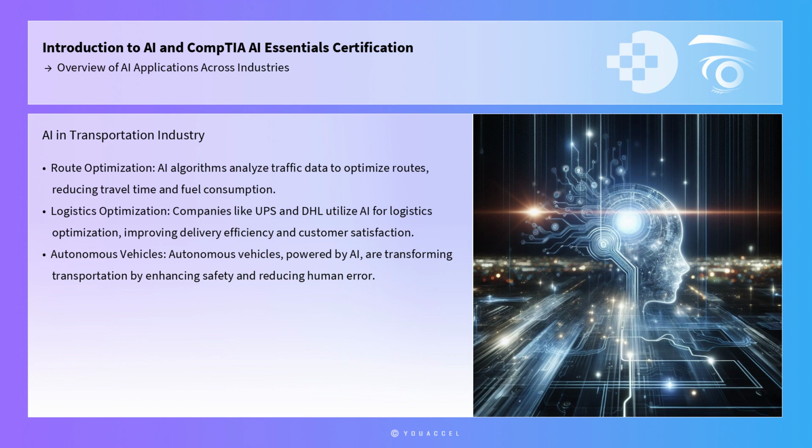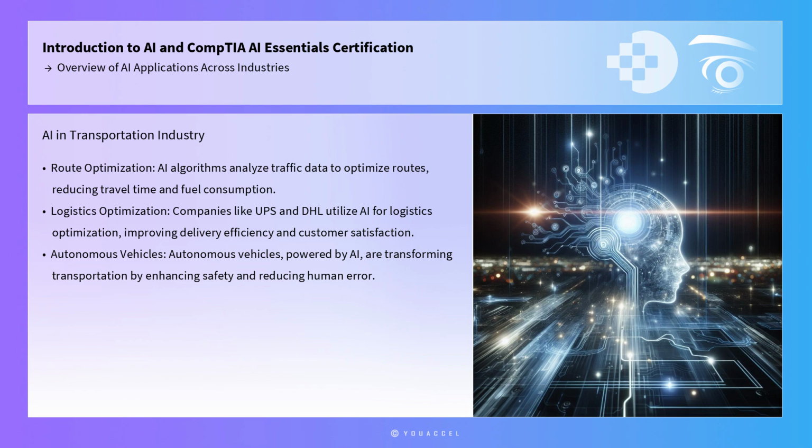Transportation industries leverage AI for route optimization, autonomous vehicles, and traffic management. AI algorithms analyze traffic data to optimize routes, reducing travel time and fuel consumption. Companies like UPS and DHL utilize AI for logistics optimization, improving delivery efficiency and customer satisfaction. Autonomous vehicles powered by AI are transforming transportation by enhancing safety and reducing human error.